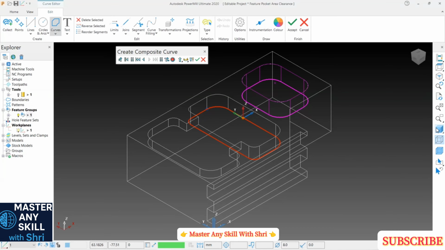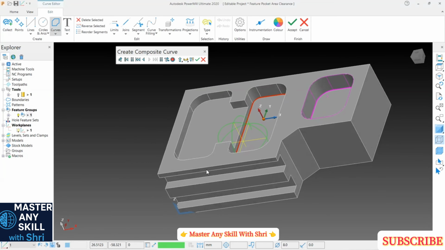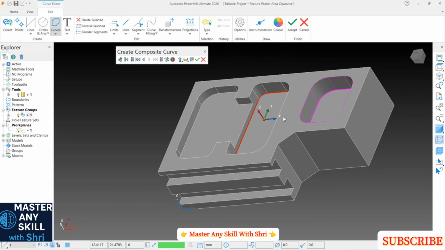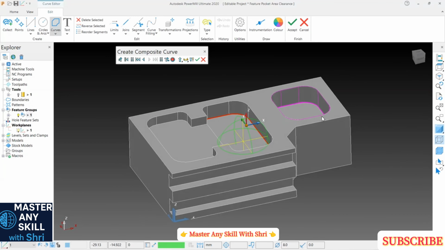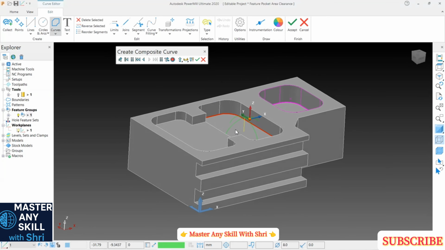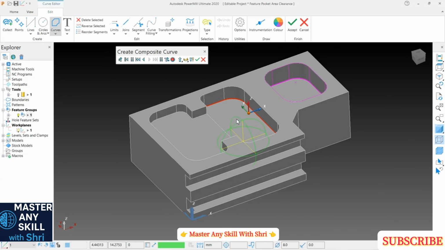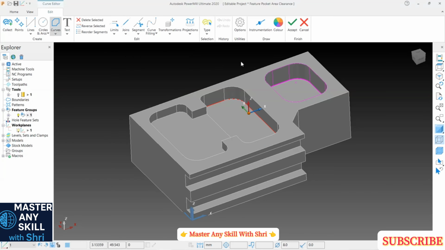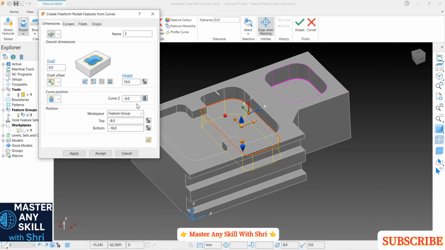I'm going to create this from the bottom because the upper edges are not properly available, so that time I'm using from the bottom. Okay, you can create this from the top or the bottom wherever you want, but in this case I'm starting from the bottom because it is suitable here.